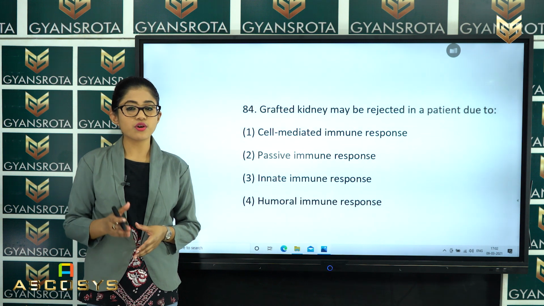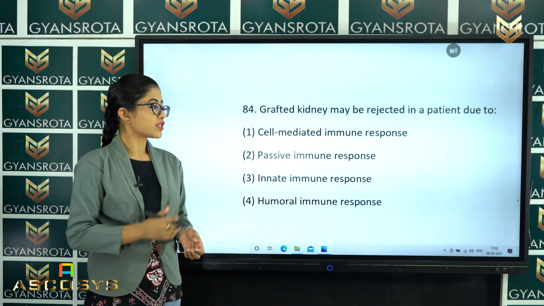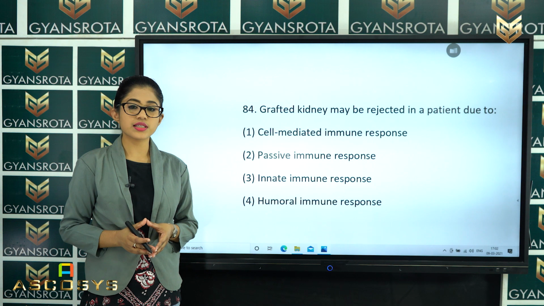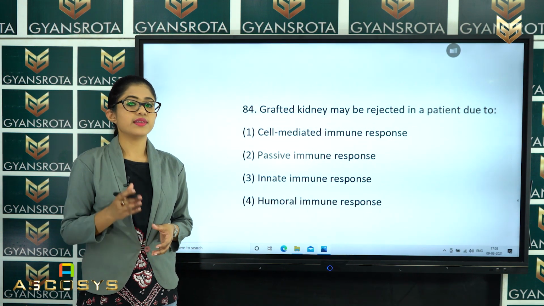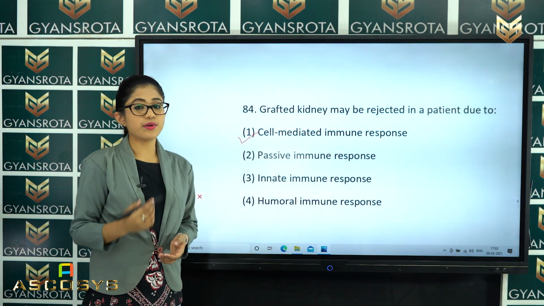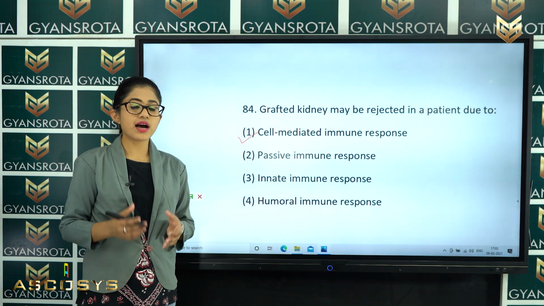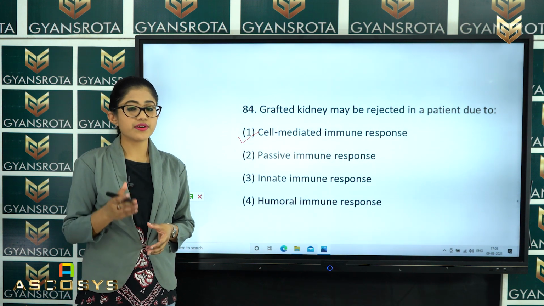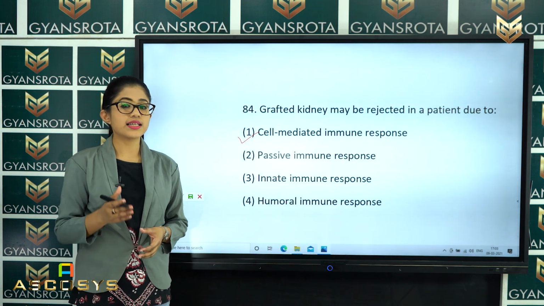So in the chapter Human Health and Disease, we have discussed about autoimmunity, right? So what is the correct answer among these? Which of the following immune responses rejects the kidney transplantation? So that is option number 1, cell mediated immune response. Because of the cell mediated immune response, the grafted kidney, which occurs in kidney transplantations, may be rejected in a patient. So that is the correct answer. Now let's see the next question.